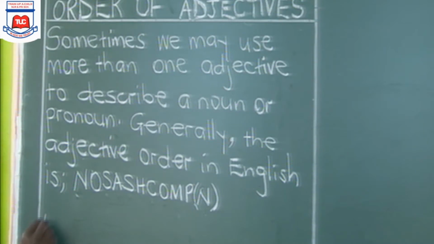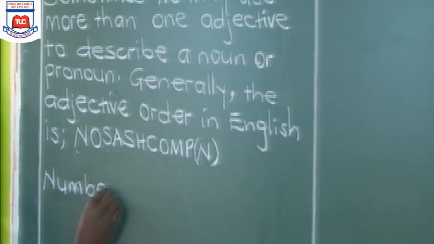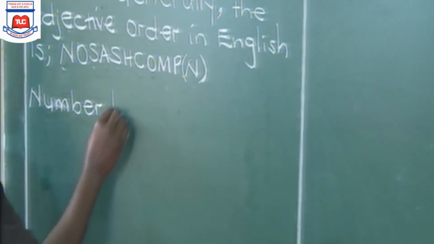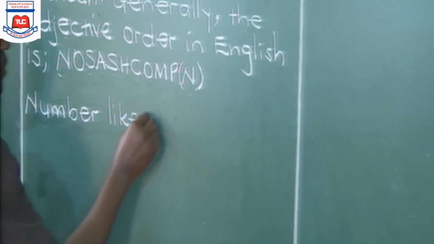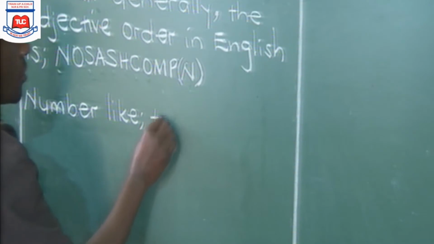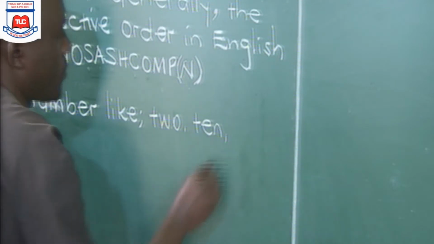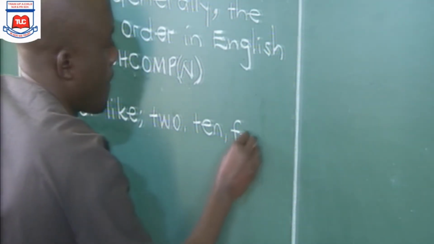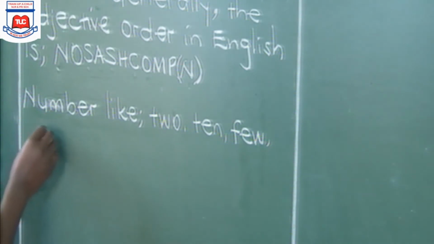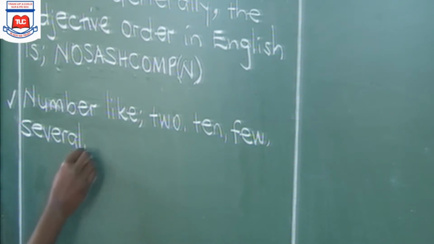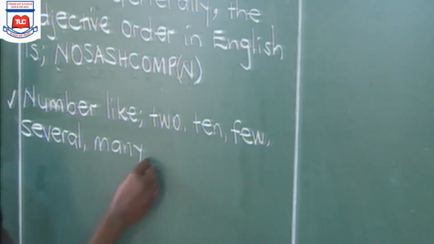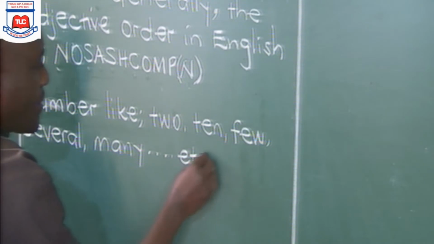We said N stands for number. Adjectives of number, like we can have 2, we can have 10, we can have few, we can have several, we can have many, among others.